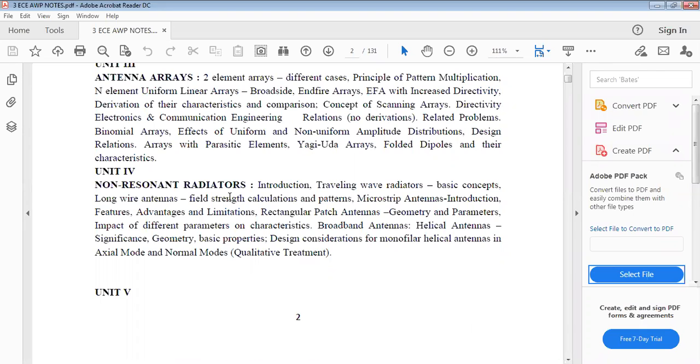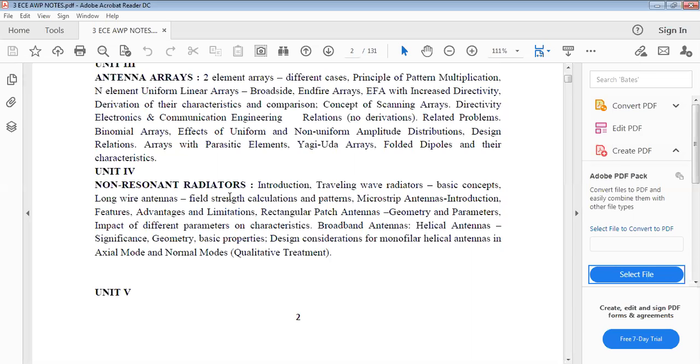Similarly, Yagi-Uda arrays. Yagi and Uda are the names of the two scientists who provided the Yagi-Uda antenna. It is not only a single antenna. It is the combination of the parasitic elements and a folded dipole. That combination is the Yagi-Uda array, which contains one folded dipole antenna, director and reflector. Okay, in that, what are the folded dipole characteristics?